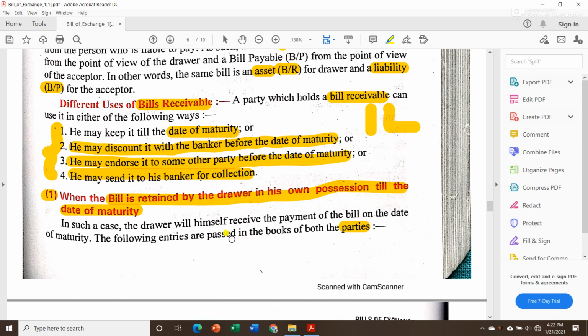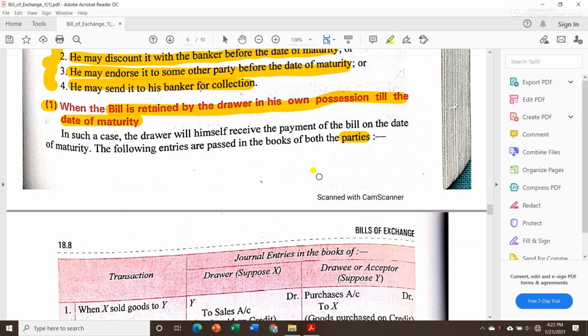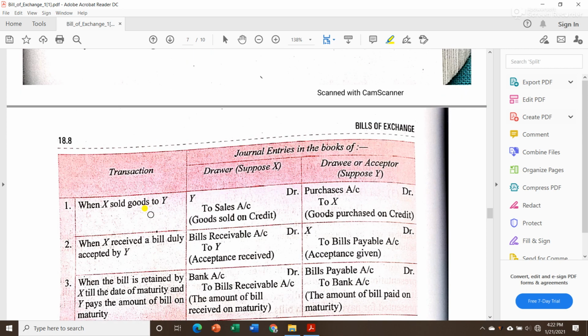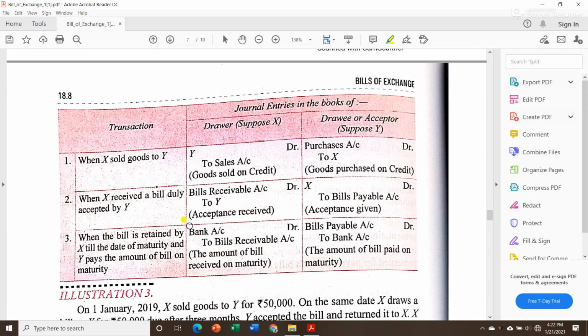What entries both of us will make in our books is what we have to see in this chapter. Since only 2 parties are involved in this kind of use, we will pass journal entries only in 2 people's books. Now this is the main thing. This table is very important. Now these are the journal entries.